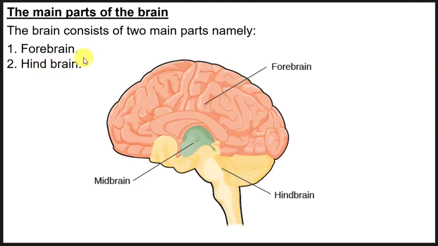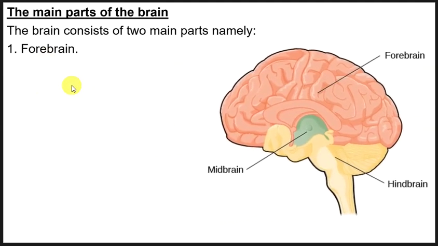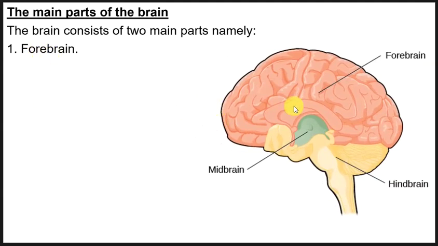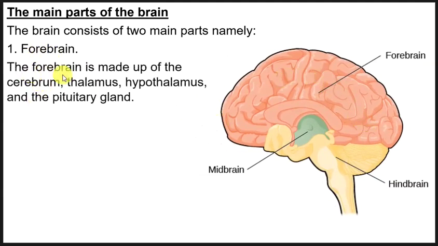Now let's look at each one of these and see what they really are. Let's look at the forebrain, which is this part here. The forebrain is made up of the cerebrum, thalamus, hypothalamus, and the pituitary gland, which I'm going to show you very soon. So these are the parts which are here: the cerebrum, the thalamus, hypothalamus, and the pituitary gland.